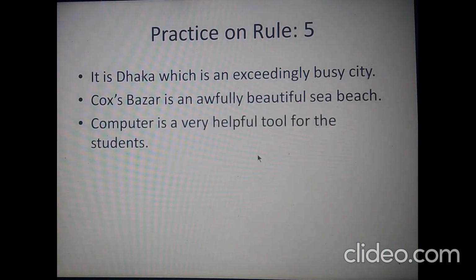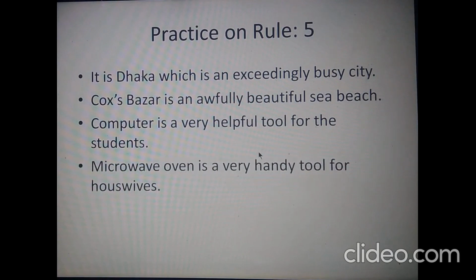Then write to me through comments. I'll give feedback to all the comments you write. So let's try to understand the examples. So they are so easy. The first one has the conjunction which. So this is a complex sentence. We'll need to make it simple and compound. So do that and write in comments.